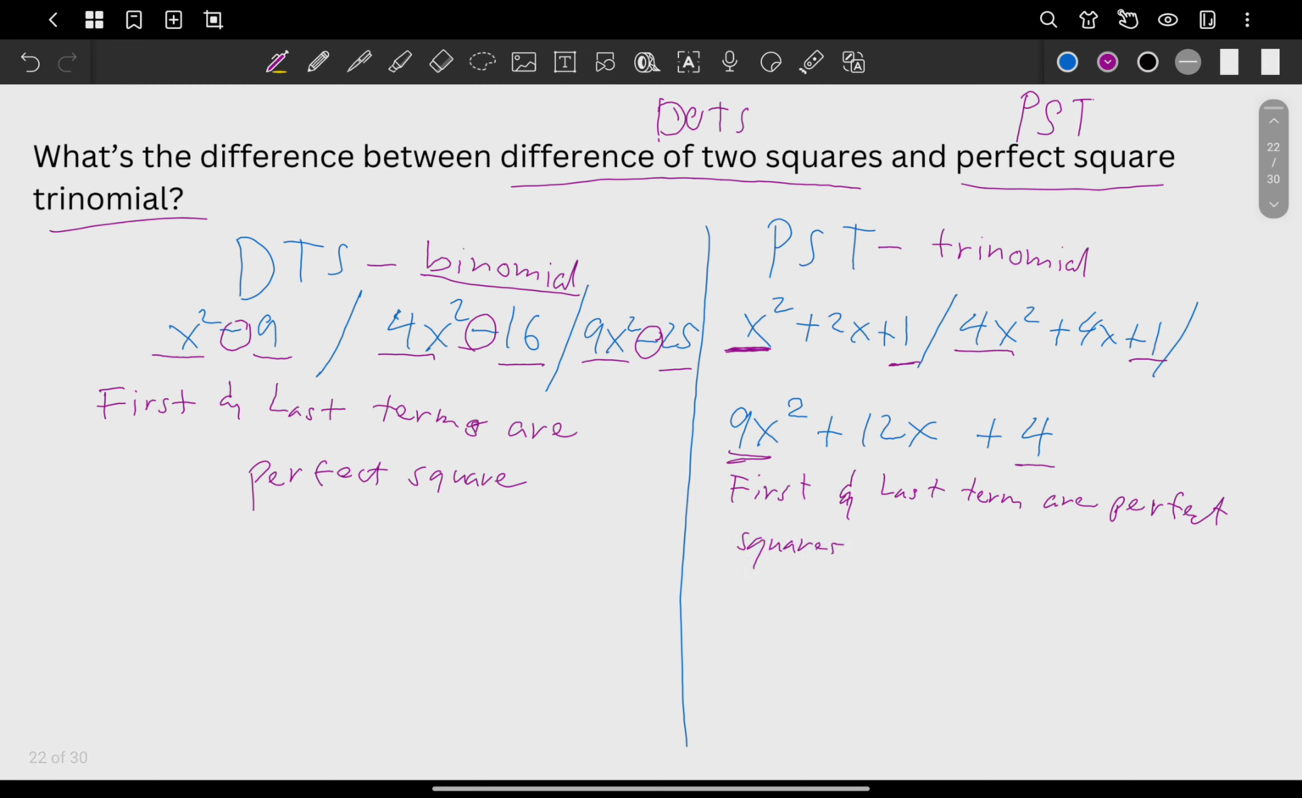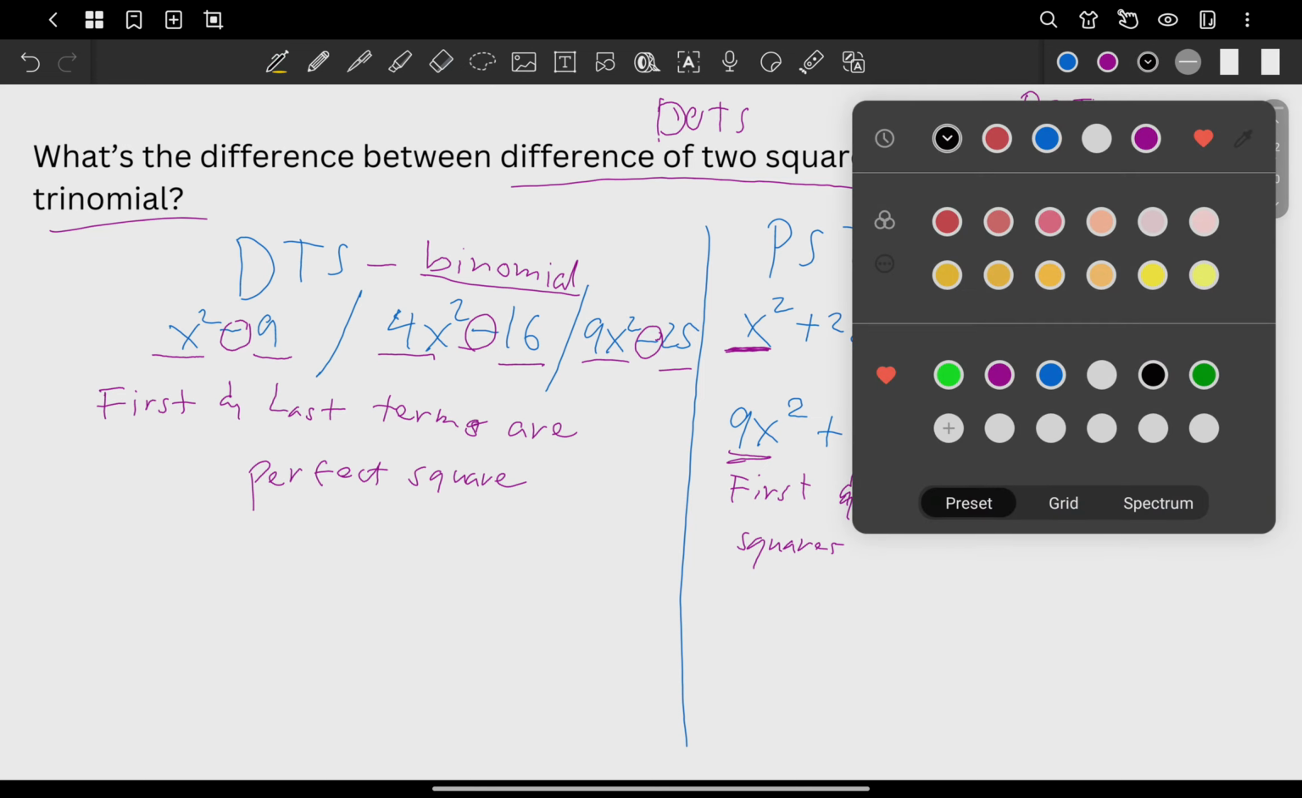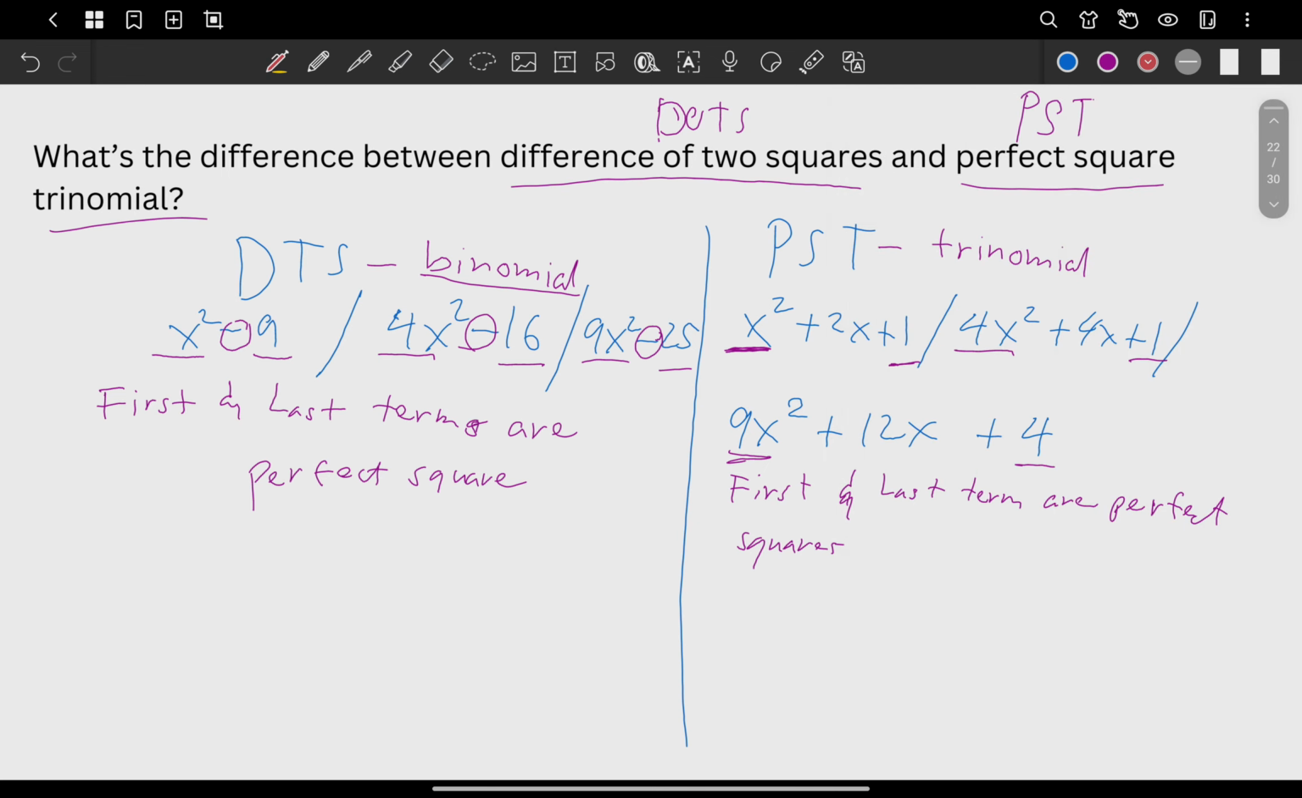So what's the first difference? Of course, a perfect square trinomial has middle terms, right? It has middle terms here, unlike the difference of two squares. Now the question, sir, is how do we really know that this given here is a perfect square trinomial? Because we can put any values in between, right?